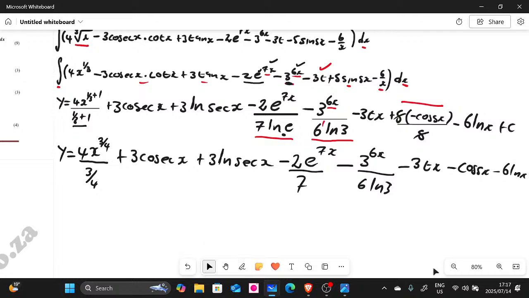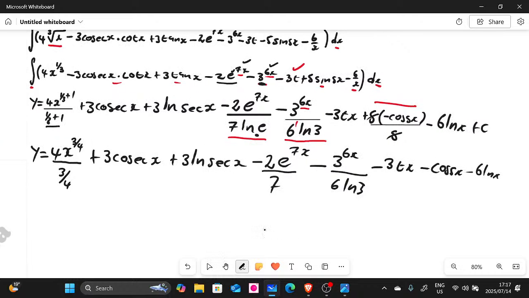Oh, we are running out of space, people. We try to create a space again, plus c, right? So this is our final answer.